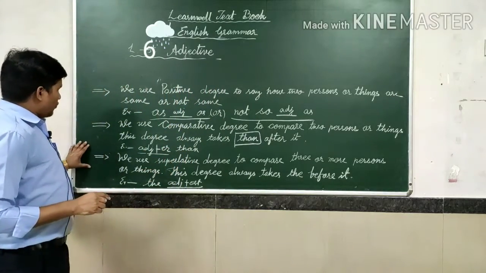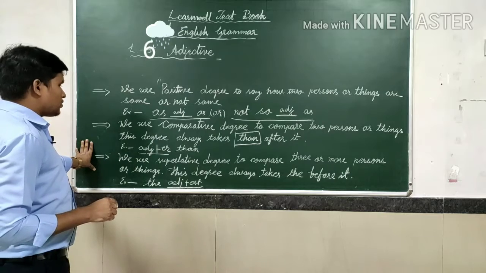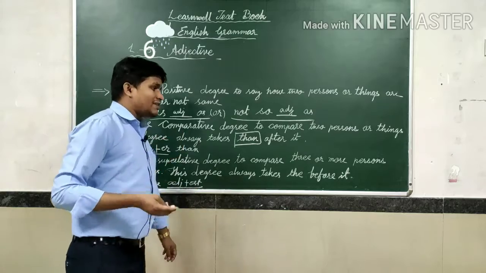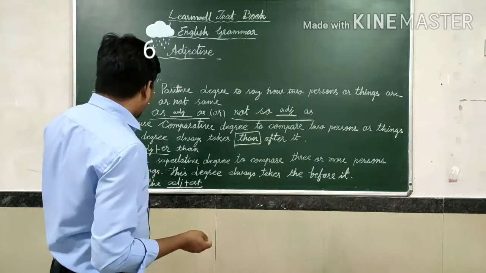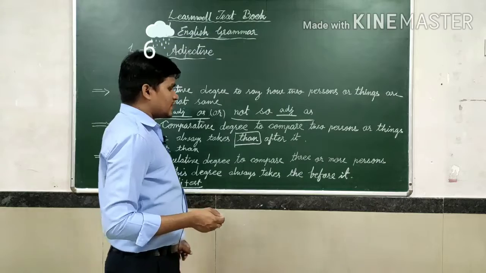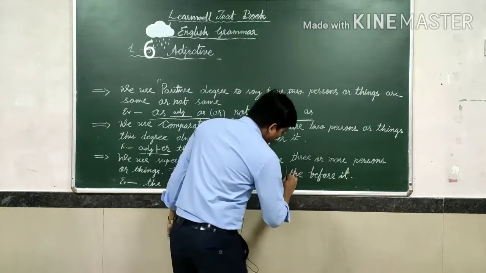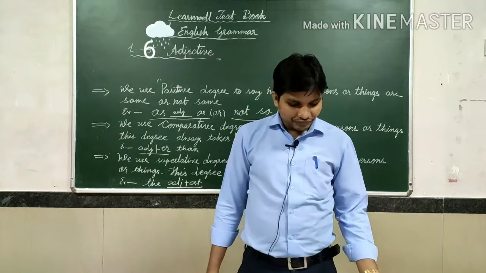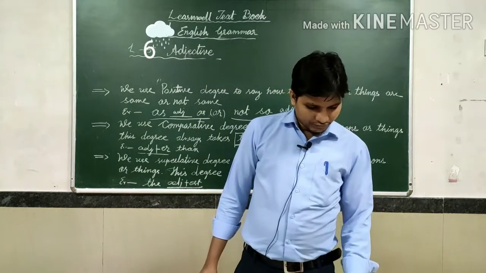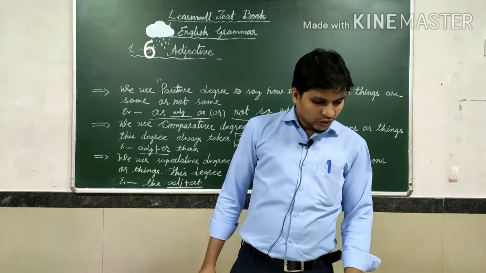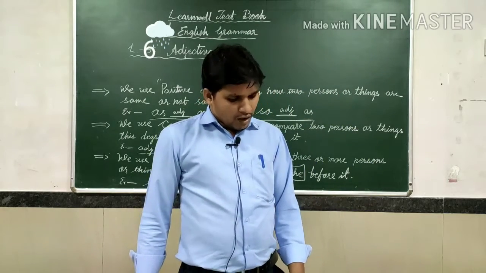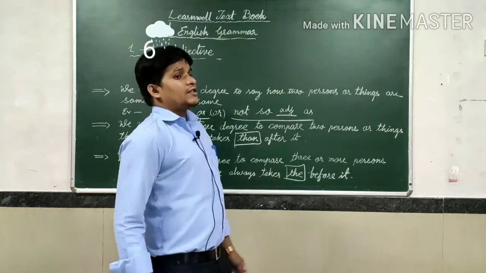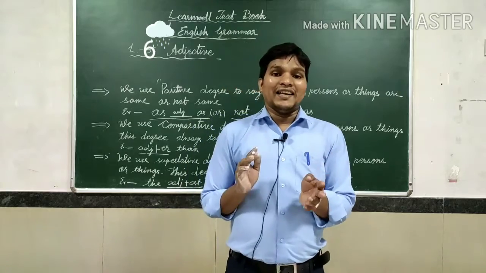Next we go to the last one, that is the superlative degree. The superlative degree compares three or more persons or things, and this degree always takes "the". For example, he is the smallest girl in our house.